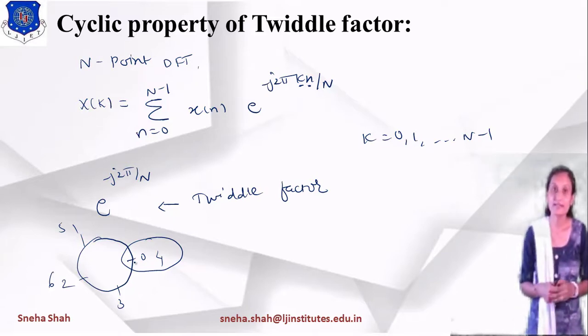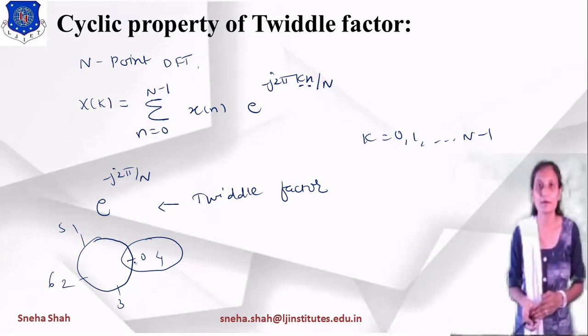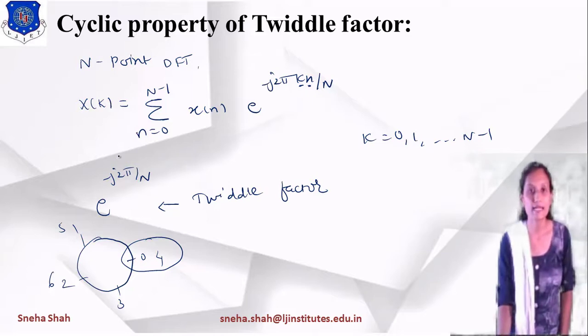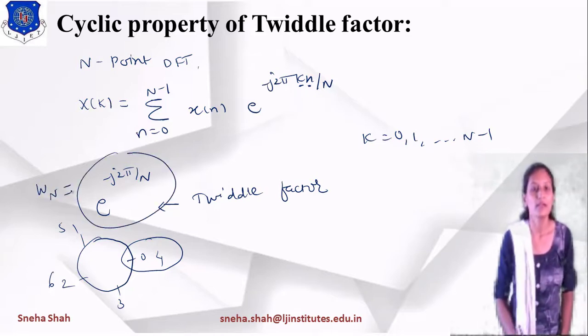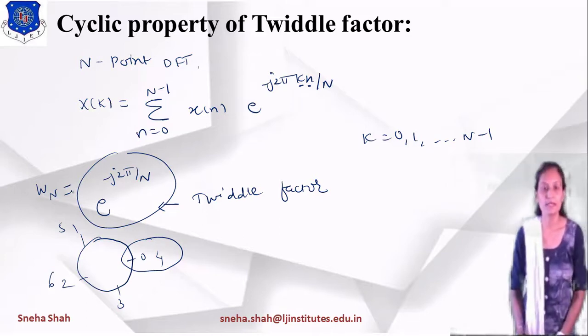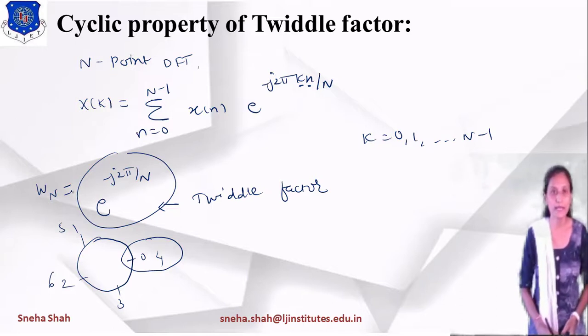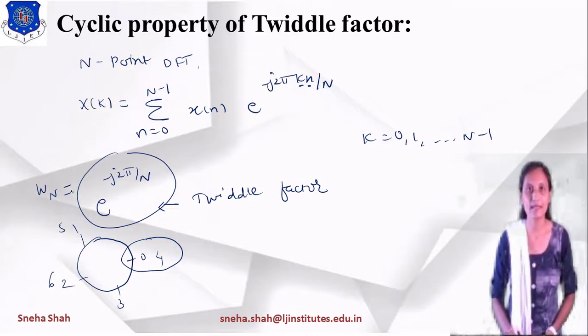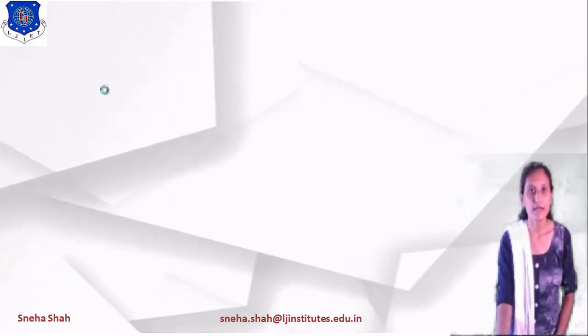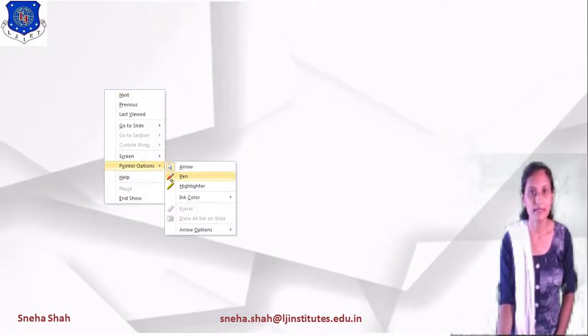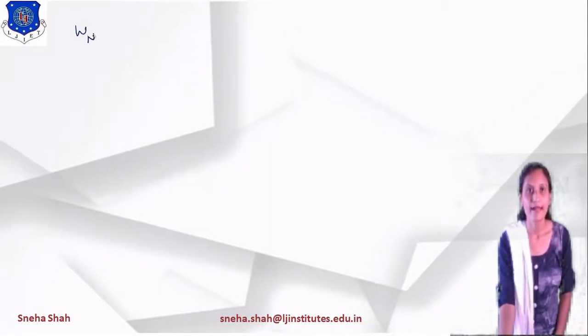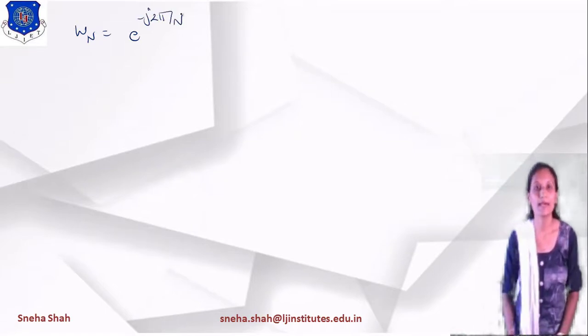So how do we derive this repeating form or cyclic property of the twiddle factor? Starting with the twiddle factor, we define it as W_N. So W_N equals e raised to minus j 2 pi by capital N. I am writing this term here as W_N equals e raised to minus j 2 pi by N, right?